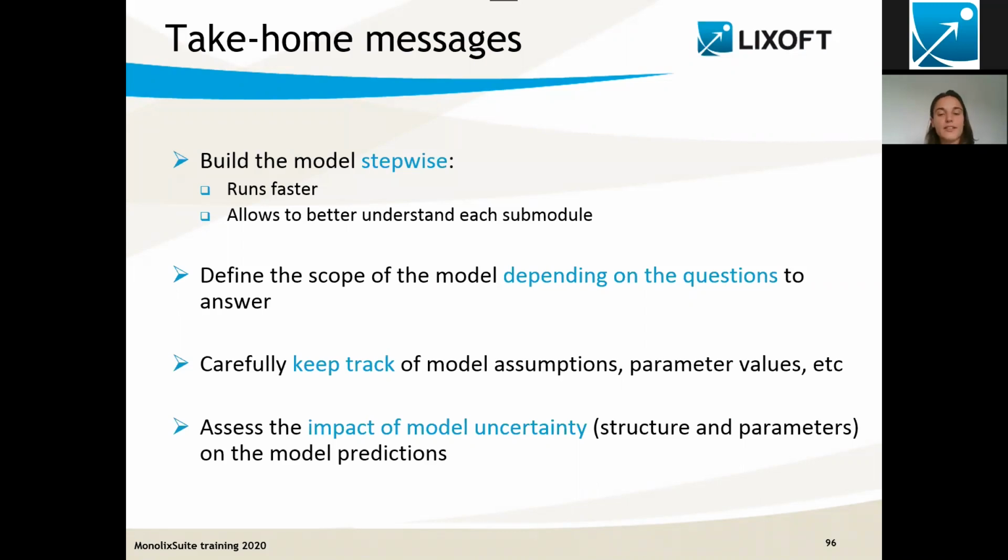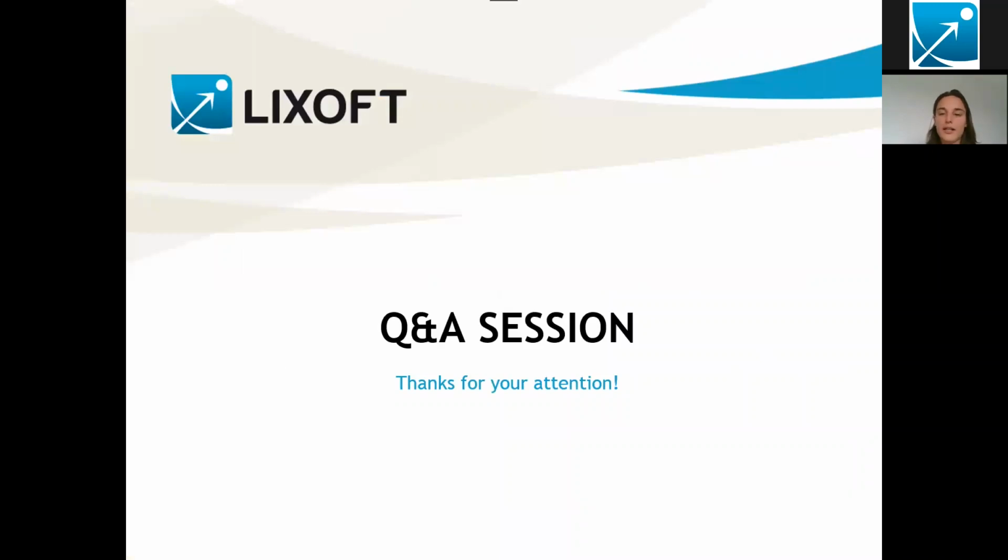Yesterday, we have seen how to assess the impact of the uncertainty in the parameter values, both those that are estimated and those that were fixed in the model. And we have seen that we had a huge impact on the prediction. Today, we have assessed more the impact of the model structure. We have considered different models. And in this example, we have seen that actually we were getting the same prediction for all three models. That's just one example, but it gives you an example of a typical workflow and what we can do with QSP modeling. Thank you for your attention, and we can now take a few questions.